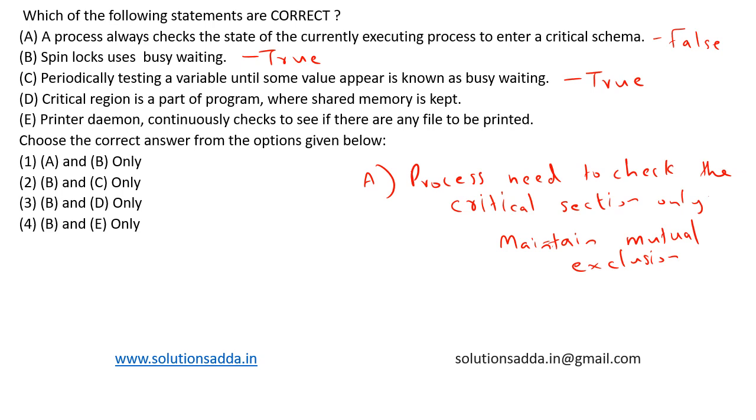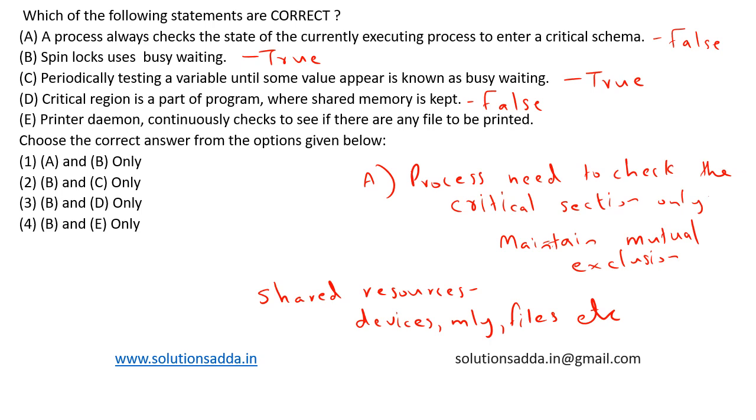Fourth one is critical region is a part of program where shared memory is kept. This statement is only partially correct, so we can classify it as false. Why? Because critical region can be defined as an area of program where shared resources are kept. Shared resources. It can be any devices, memory, files, etc. It need not be only shared memory. So this statement is only partially true.